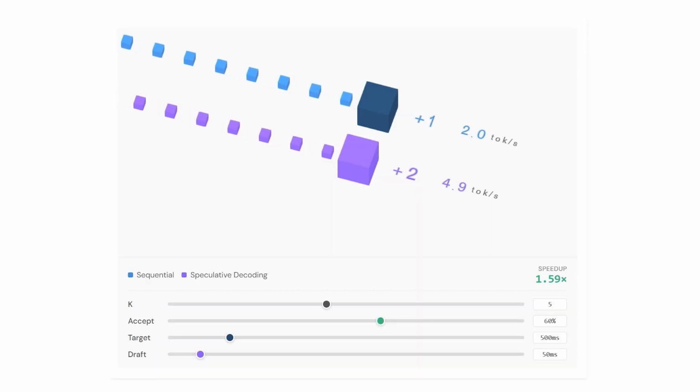So how much does this speed things up? Here's the demonstration, with the target model generating tokens one by one sequentially, and the model with speculative decoding generating a variable amount of tokens every time. Here you can tweak K, the number of draft tokens to generate, as well as the chance to be accepted, and the speed of the target and draft model. To see how much speedup you can expect with speculative decoding, the visualization simulates this with a 10-second rolling average. You may notice that the actual speedup varies a lot, depending on how lucky you get with how many draft tokens are accepted. That's speculative decoding.